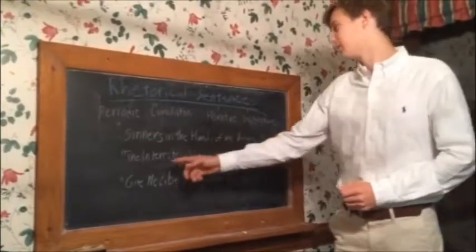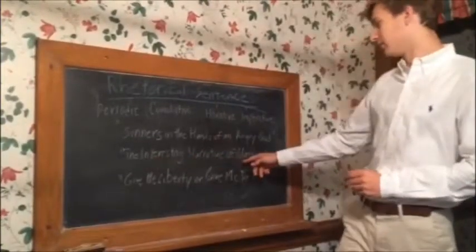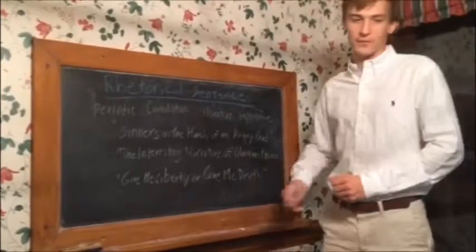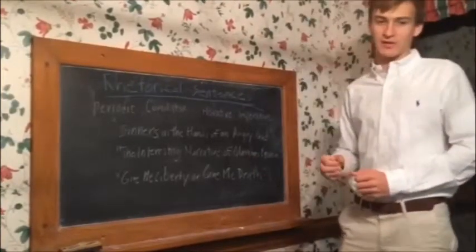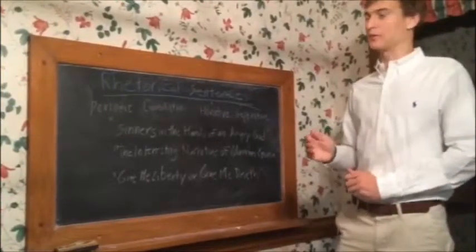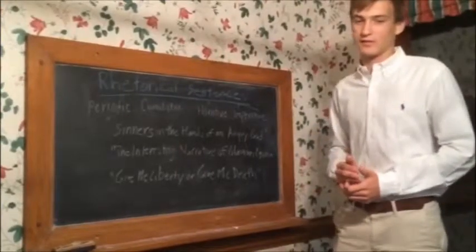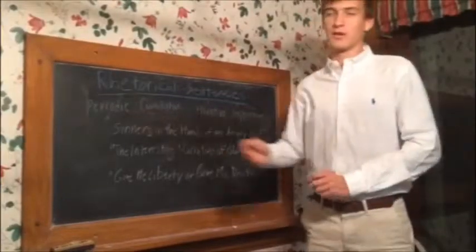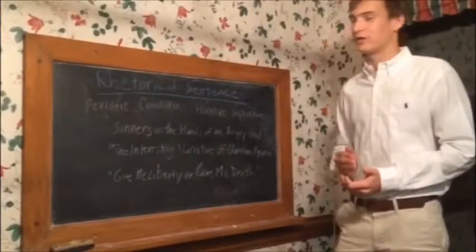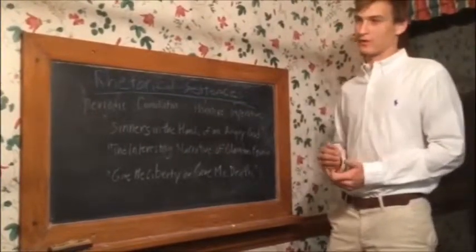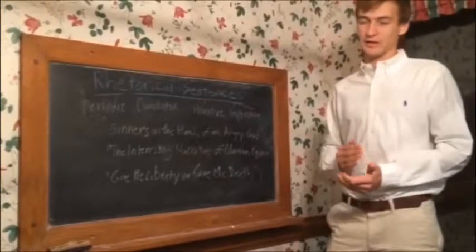The second example can be found in the Interesting Narrative of Olaudah Equiano, in which he states, "At last we came in sight of the island of Barbados, at which the white men on board gave a great shout and made many signs of joy to us." This is an example of a periodic sentence because he states that the white men were in joy at the end of the sentence, therefore stating the independent clause or main idea at the end of the sentence instead of at the beginning.